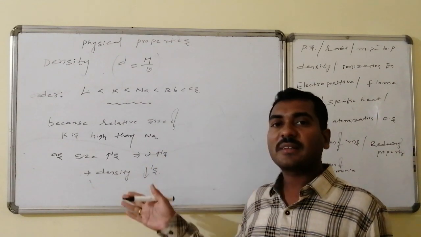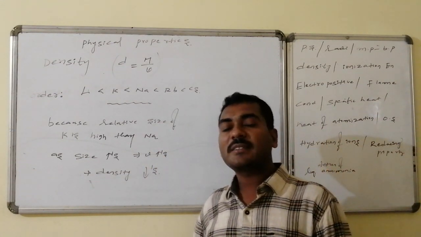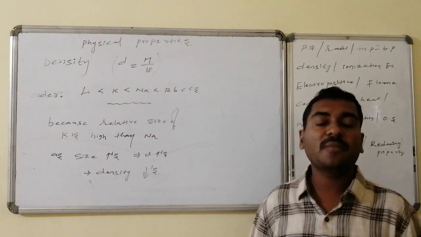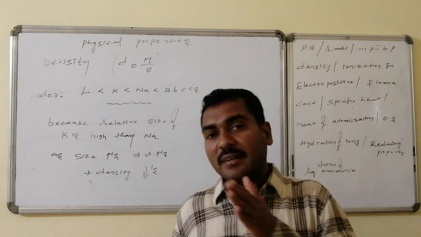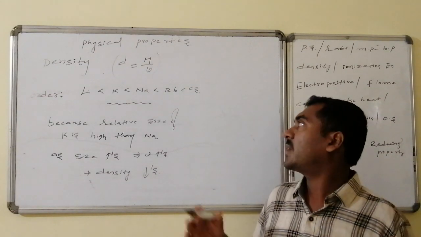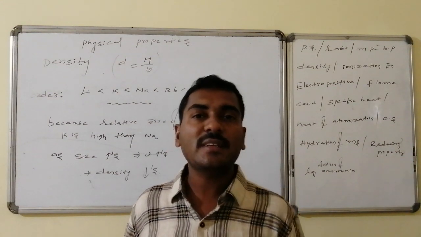The mass remains almost the same in proportion, but volume is enhanced a lot, so therefore density decreases. Thus here compared to sodium, potassium has lesser density. Thus the density order is lithium followed by potassium followed by sodium followed by rubidium, and the highest density is present for cesium.